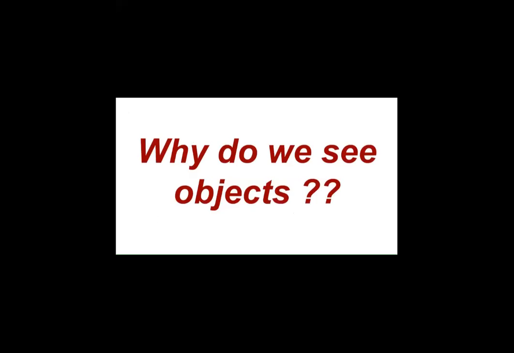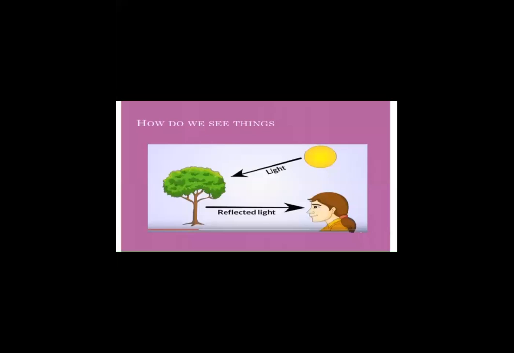So one question arises: why do we see objects? We will find our answer in the slide. Here you are seeing a girl looking at the tree. Here the tree itself is acting as a non-luminous object, the object which is not able to produce light, okay? Such objects would be called non-luminous objects.